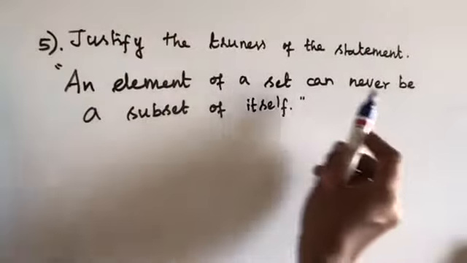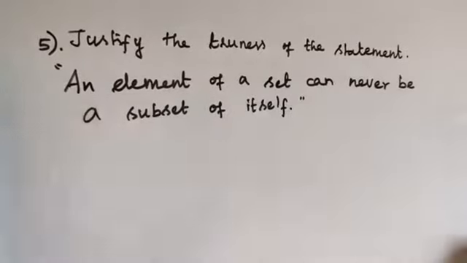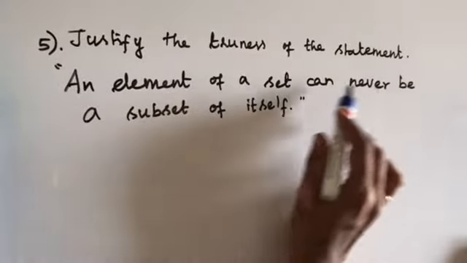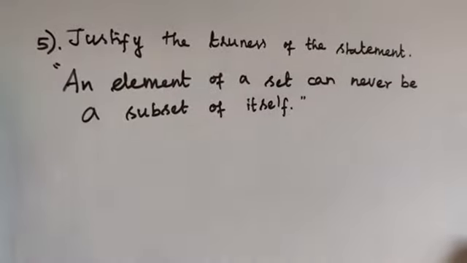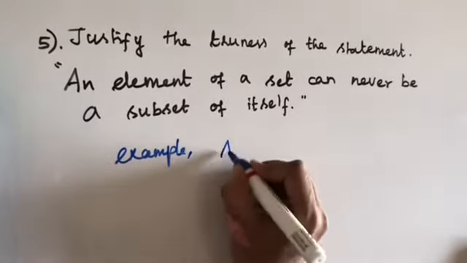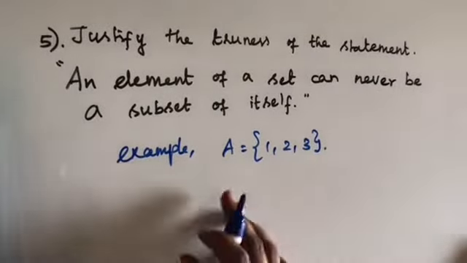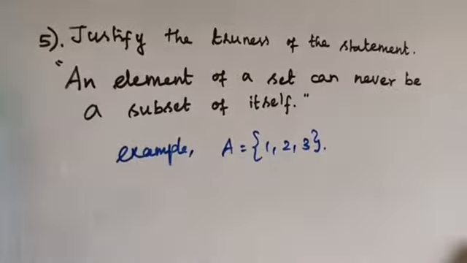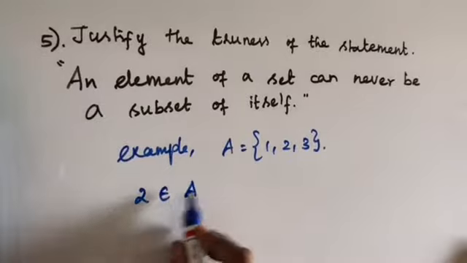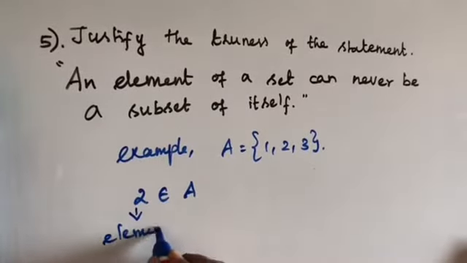Justify the trueness of the statement. An element of a set can never be a subset of itself. Okay, so an element of a set can never be a subset of itself. So for example, I'll take a set A containing 3 elements 1, 2, 3. Here these are all the elements of the set A. So 2 may be an element of the set A. 2 belongs to A. That means this is an element and it belongs to the set A.